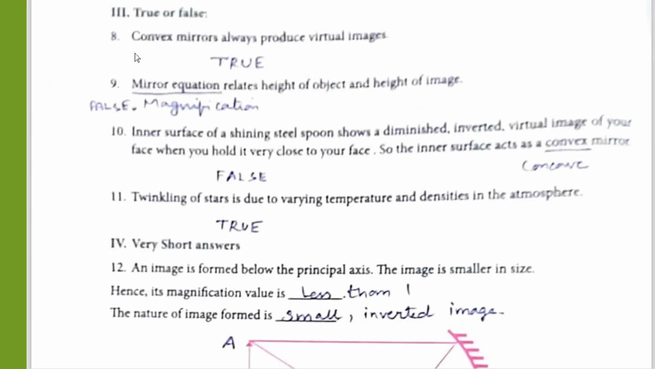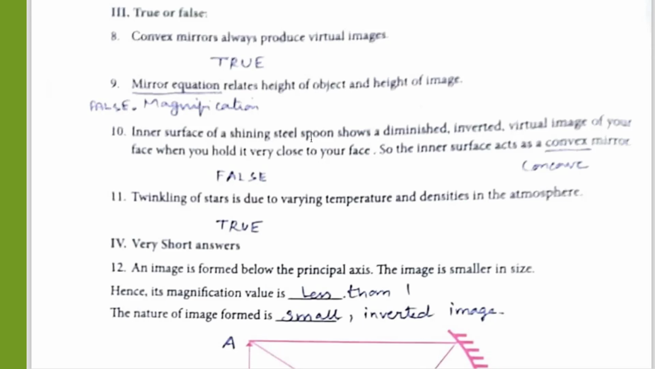Say true or false. Convex mirrors always produce virtual images. Yes, it is true. Concave mirrors always produce real images. Mirror equation relates height of the object and height of the image. False. Instead of mirror equation, you have to write magnification.